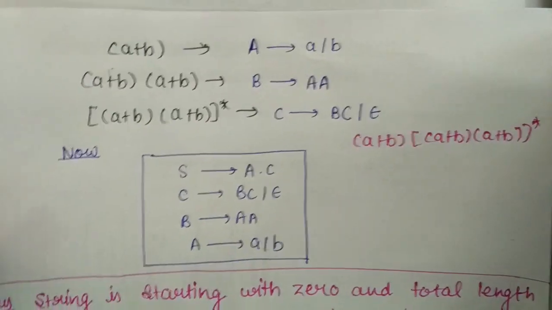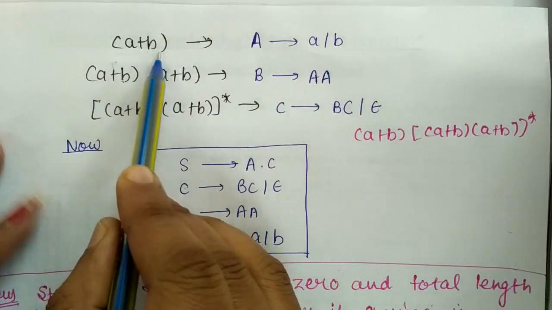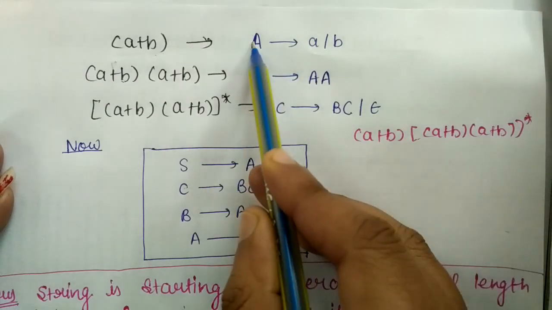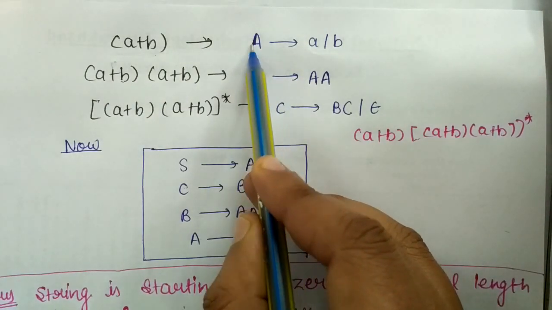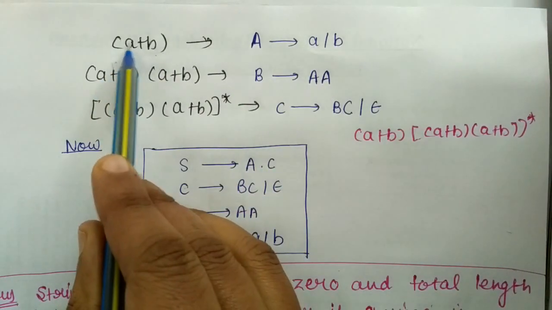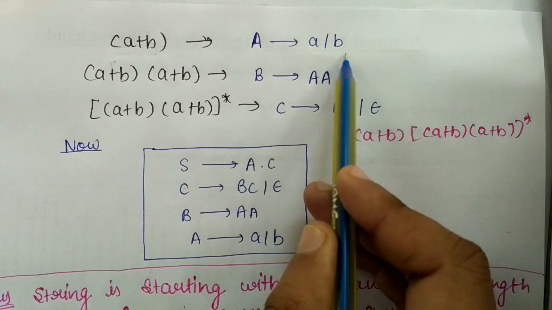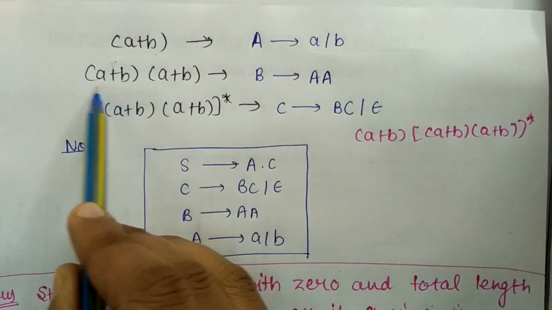So how can I write the grammar for A plus B? Take any variable, then what are your terminals? Either A or B, so you can write it as A or B. Now in the second step, what do you want?